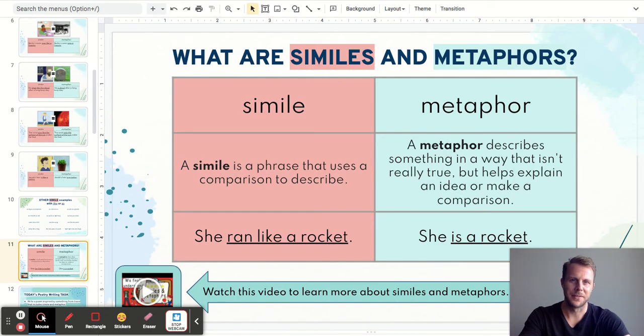What are similes and metaphors? Just to recap, a simile is a phrase that uses a comparison to describe with the words like or as. A metaphor describes something in a way that isn't really true, but helps explain an idea or make a comparison. If you want to think about this a little more, or you'd like to be more clear about the difference between these two things, there's a video linked right down here at the bottom of the page that you can have a listen to, have a look at, and it should give you some more clarity.